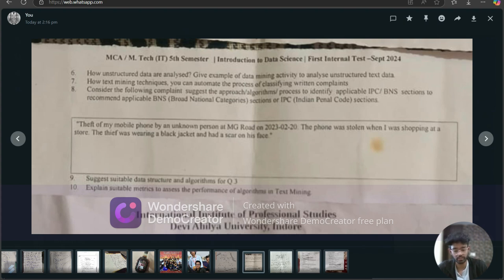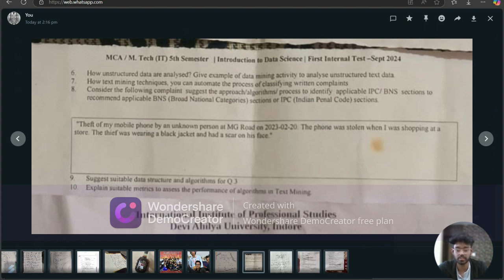Now we will go through data structures. First, it is a hash table or dictionary for storing the IPC-BNS sections with their corresponding text and metadata, examples: section ID and category. Second, inverted index for storing the complaint text and mapping each word to its corresponding complaint IDs. Third, graph data structure for representing the relationship between IPC-BNS sections, complaint text, and entities. Example: people, location, and organization.